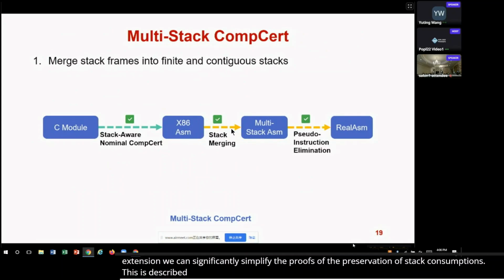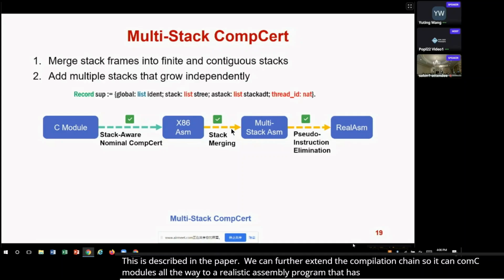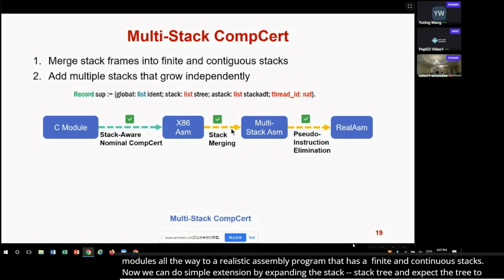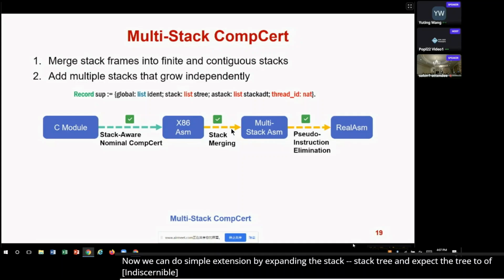With the stack-aware nominal COMSURT, we can further extend the compilation chain so that it can compile C modules all the way to realistic assembly programs that have a finite and continuous stack. Now we can do a simple extension by expanding the stack tree and the abstract stack to be a list of stack trees and abstract stack ADTs. There's one stack tree and a stack ADT for every thread. And we added a new field called the thread ID into the support type, which represents the active thread that should be operated upon.